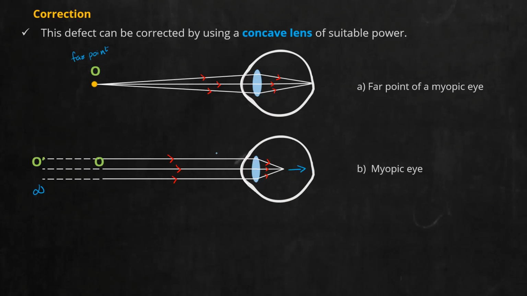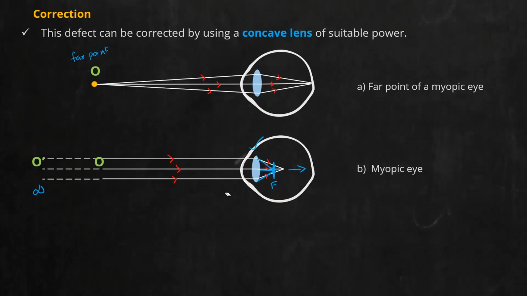For that, what if I use a convex lens here? Can I use a convex lens here? Yes or no? No. If I use a convex lens, what will be the result? The light will get converged in the eye, even in front of this point, because this is a converging lens. The eye lens is also converging. So if I use two converging lenses together, the converging power will increase more. So here, ideally, the rays will focus at a much earlier distance. Now here will be the focus. So converging lens is useless in this case.